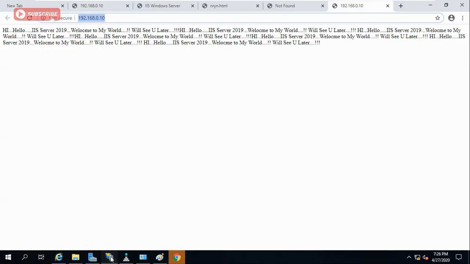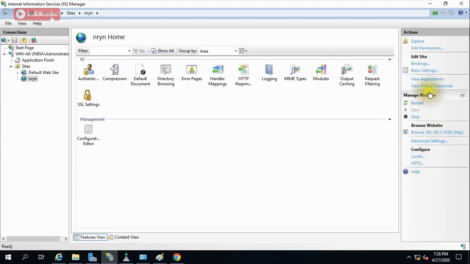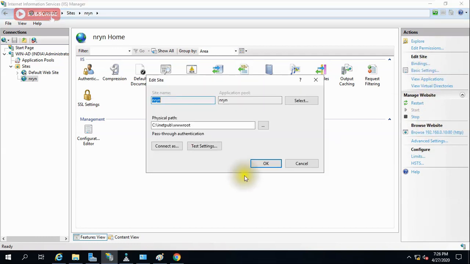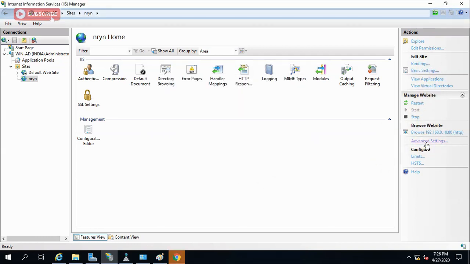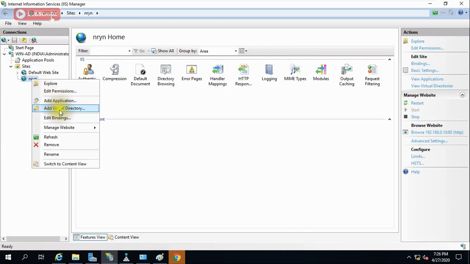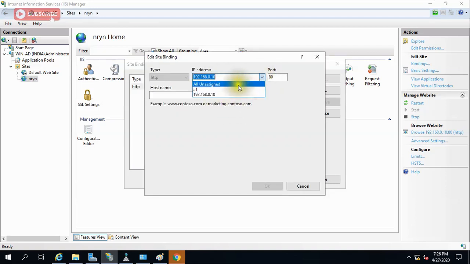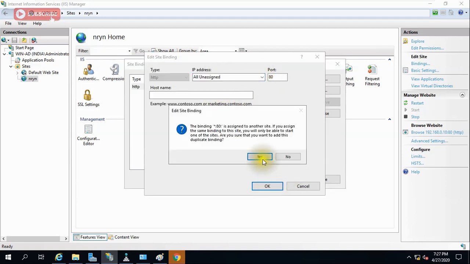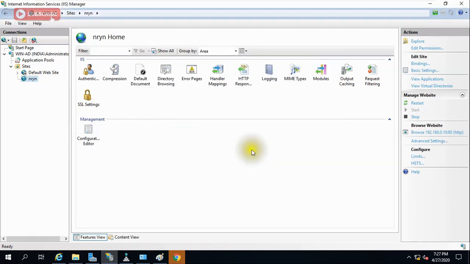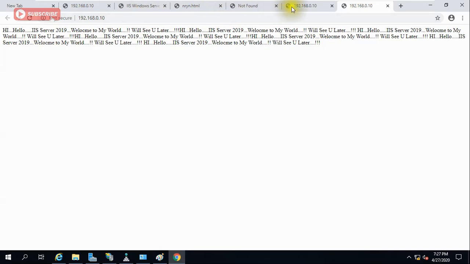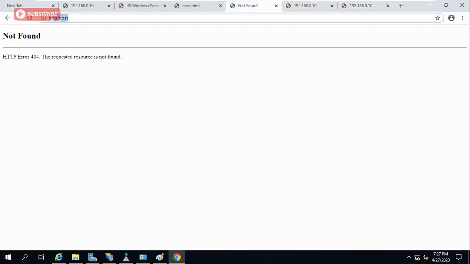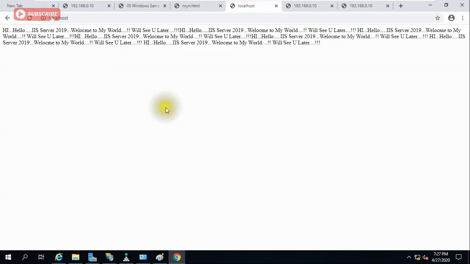Sorry, if you go to advanced setting, just go to property and binding option here, and if you remove this IP address, give unassign, it will now try to browse it. It is browsing localhost, so it is coming now. Okay, like that. But here one more thing.